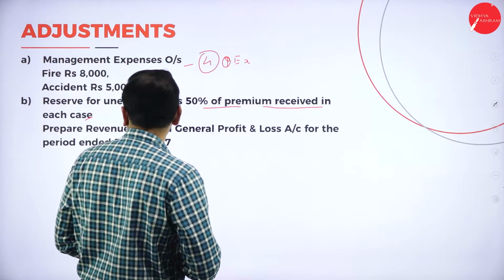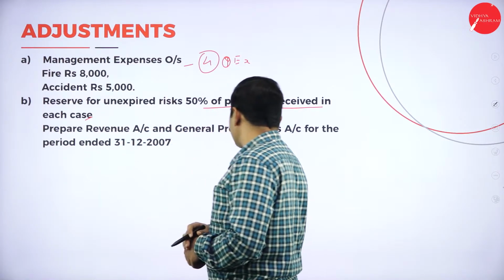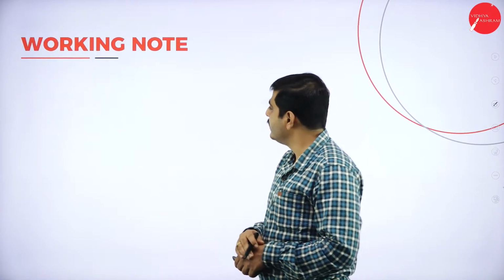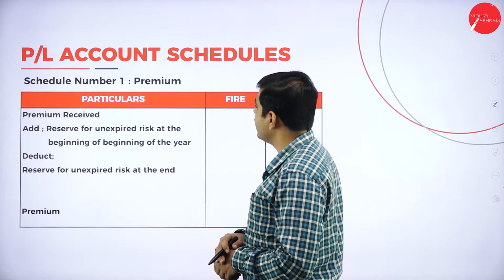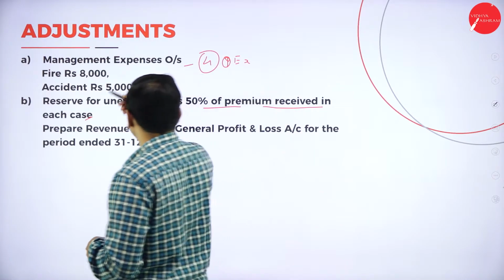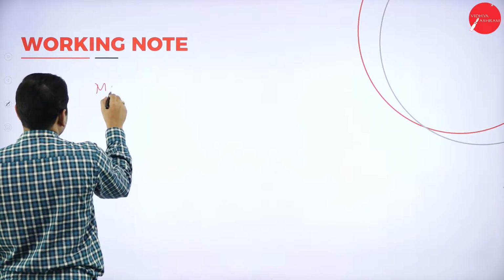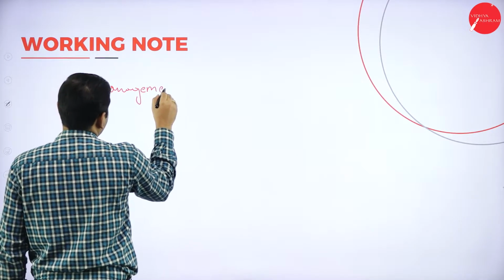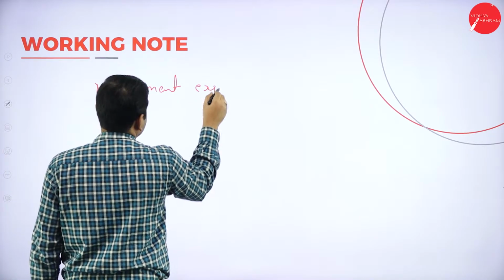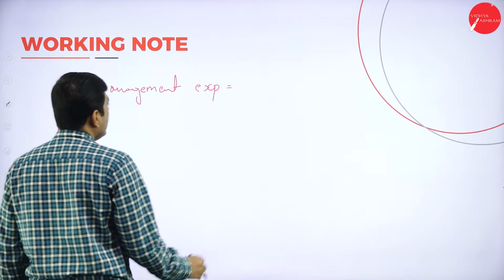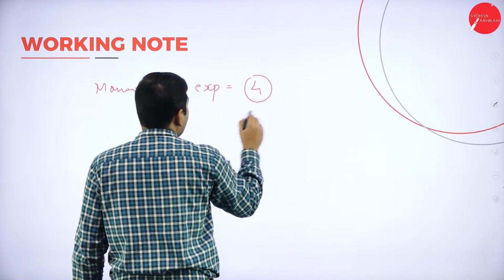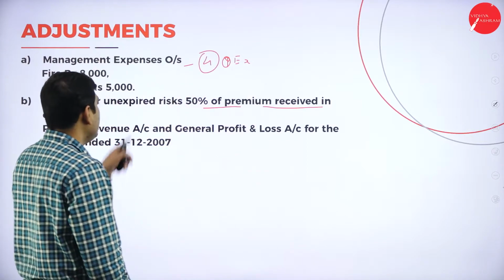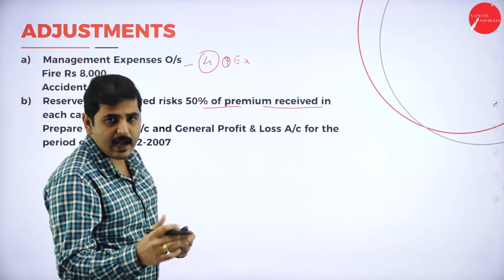Now let's do the problem. Prepare revenue account and general profit and loss account for the period 2007. So where we have to show management expenses? Management expenses equals schedule number 4, operating expenses. Outstanding management expenses: outstanding of the current year, add.